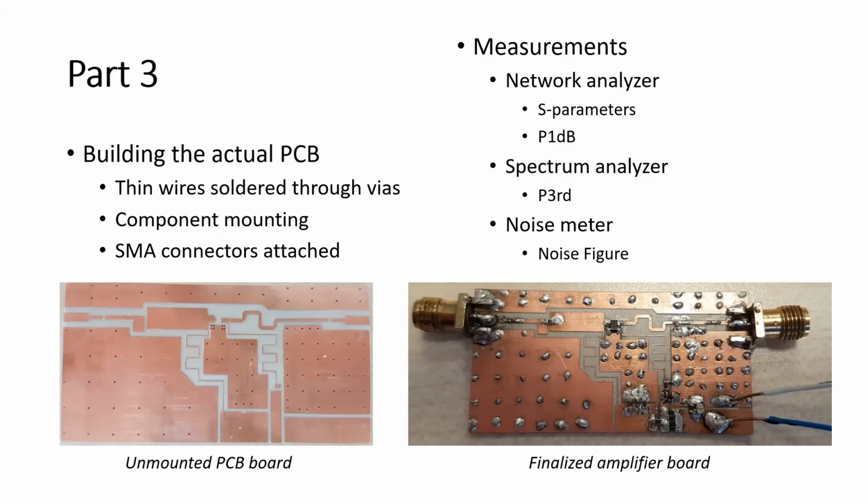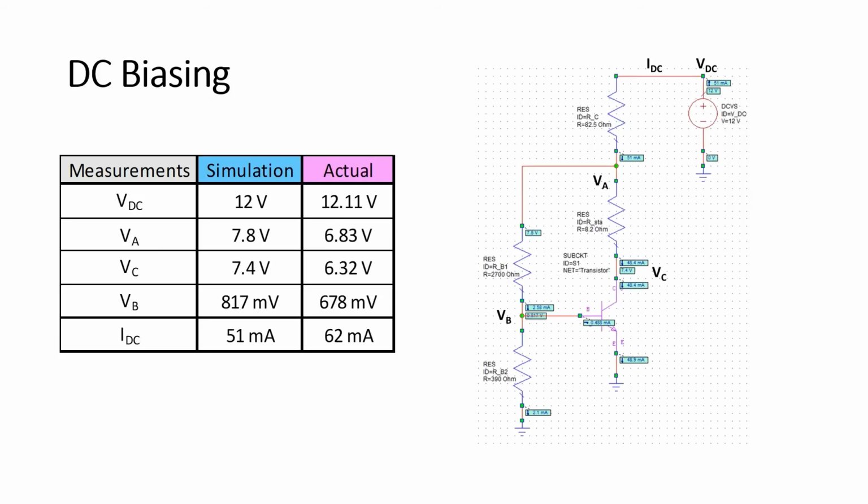In the third part, I mounted all components on the actual printed circuit board. And then I moved on to making measurements. These measurements consist of S parameters, 1 dB compression point, third order intercept point, and noise figure measurements. As for the S parameter measurements, I was able to compare their results with simulations I made in the previous parts. And here are my results.